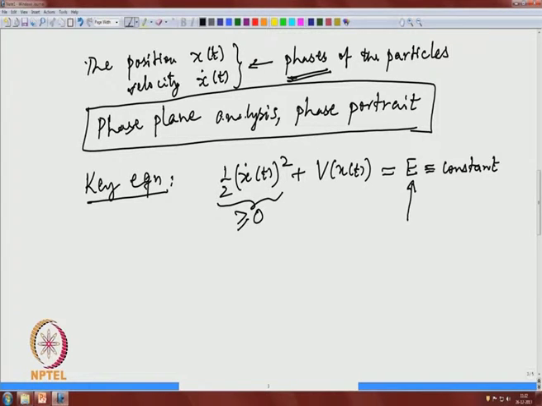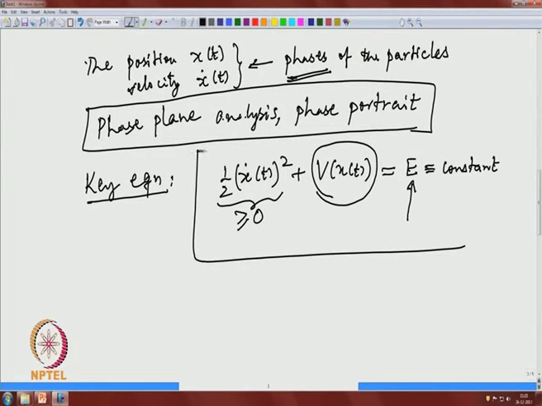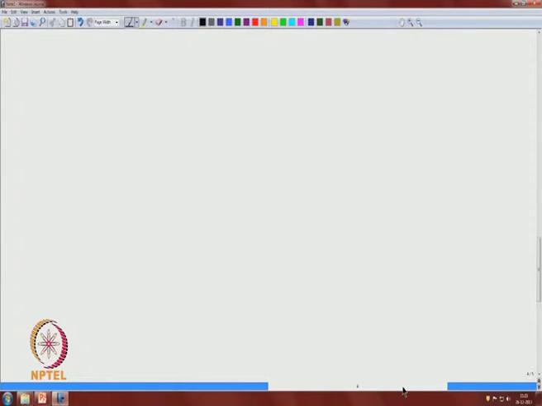Once we are given this potential function and the different energy levels E we take, that will restrict the values of x, and then we use this key equation to analyze the behavior of x(t) and x dot(t), that is, the position and velocity of the particle. We will explain through simple examples how this is done. Examples. The first example is the pendulum equation.